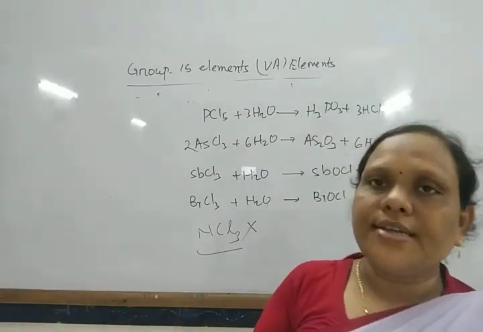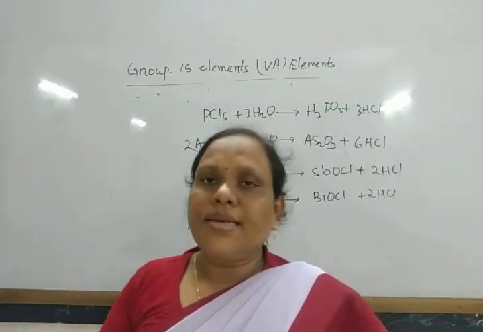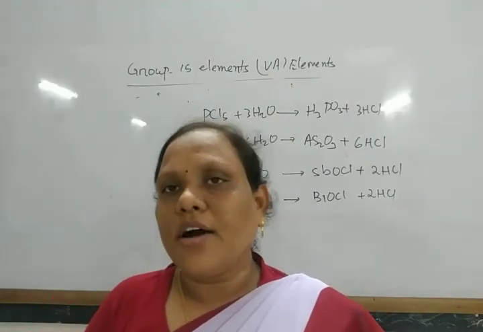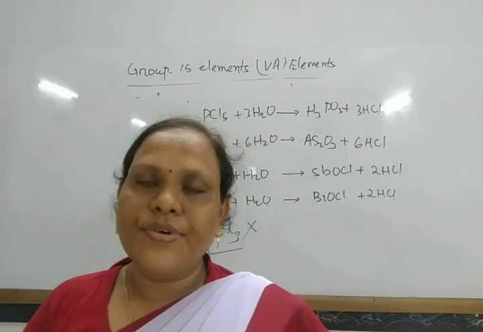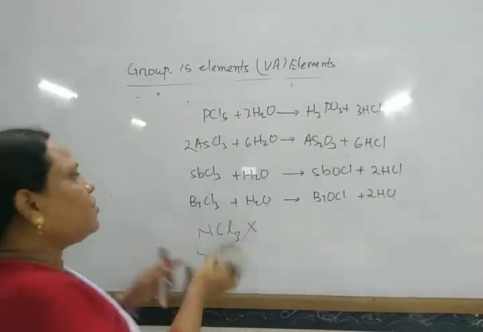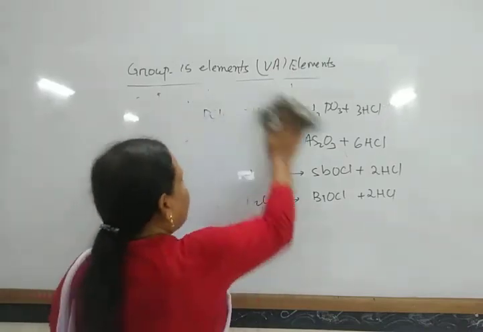In this way, nitrogen has different behavior from that of other elements of group 15, and that is known as the anomalous behavior of nitrogen.